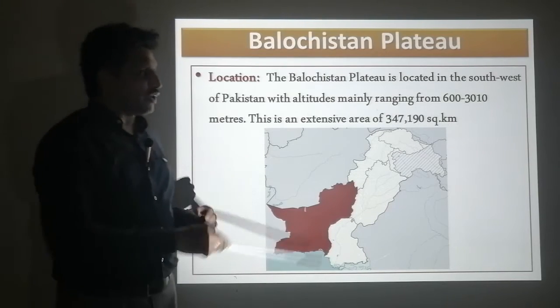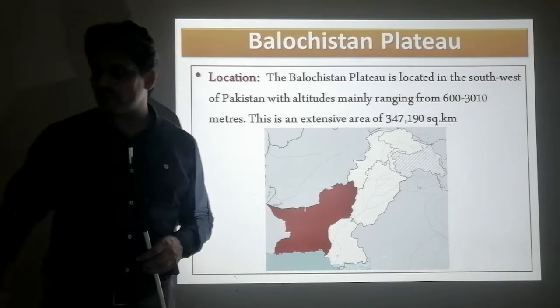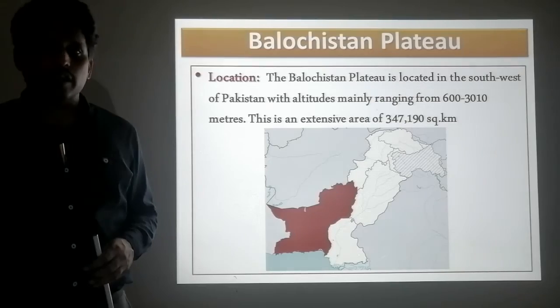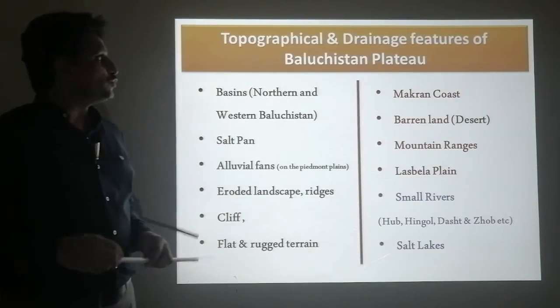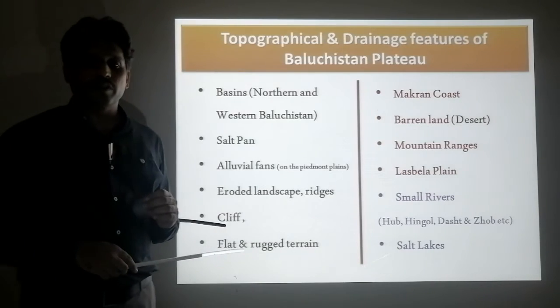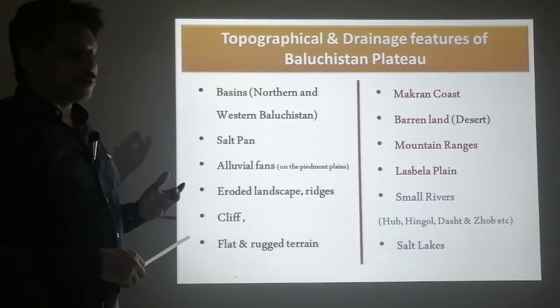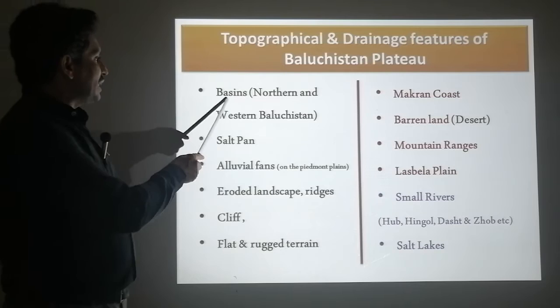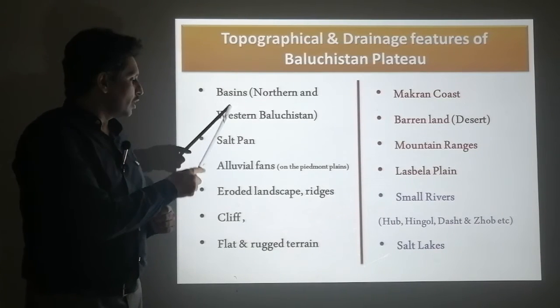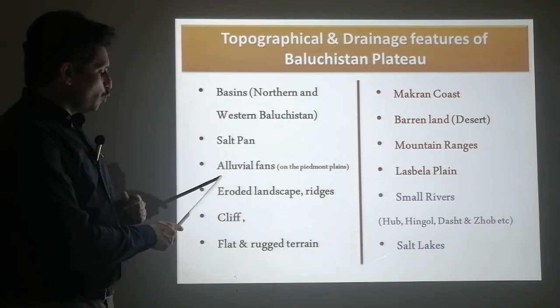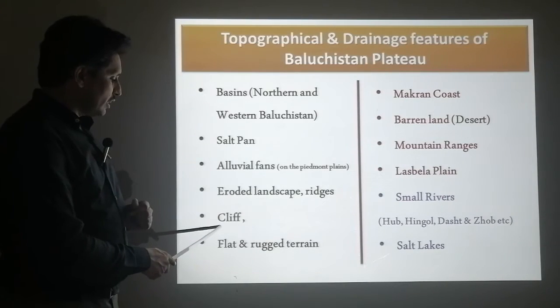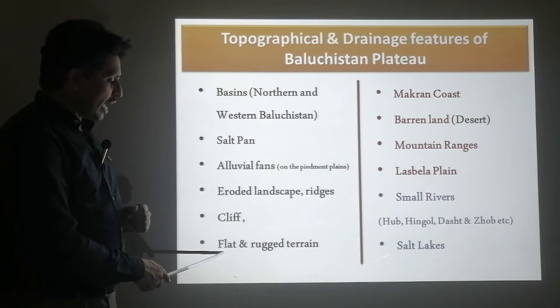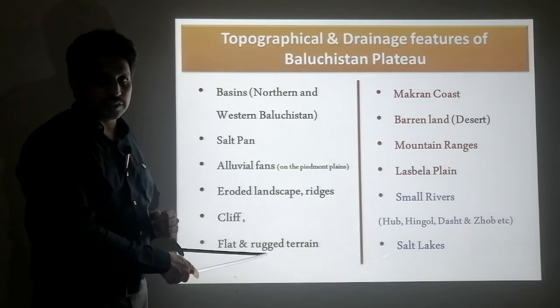And this is an extensive area of 3,47,190 square kilometers. The topographical and drainage features of the Balochistan Plateau or province are basins, salt pans, alluvial fans, eroded landscape and ridges, cliffs, flat and rugged terrain.